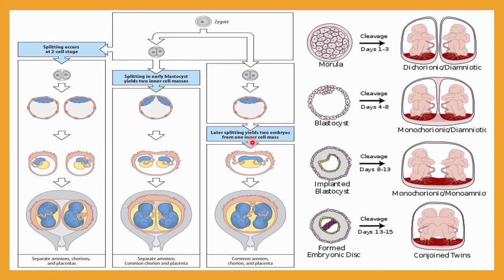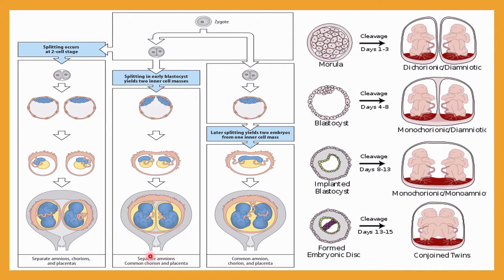But from now onward, what happens? Cell growth will occur in such a way that it will generate two babies, meaning later splitting yields two embryos from one inner cell mass. So one inner cell mass will divide like that and two babies will be formed. Here there are separate amnions, chorions and placentas. Everything is separate: the amnion is separate, the chorion is separate. That's why two placentas will be formed.